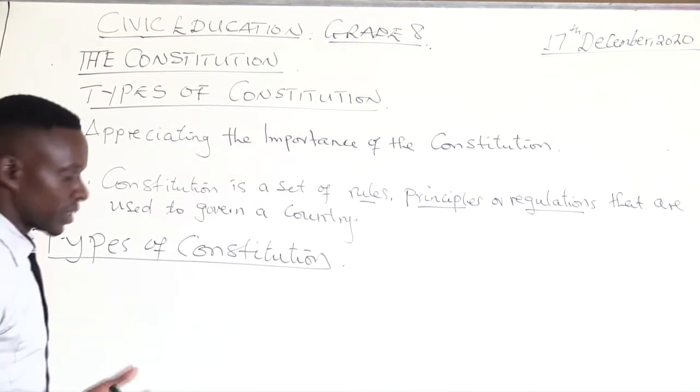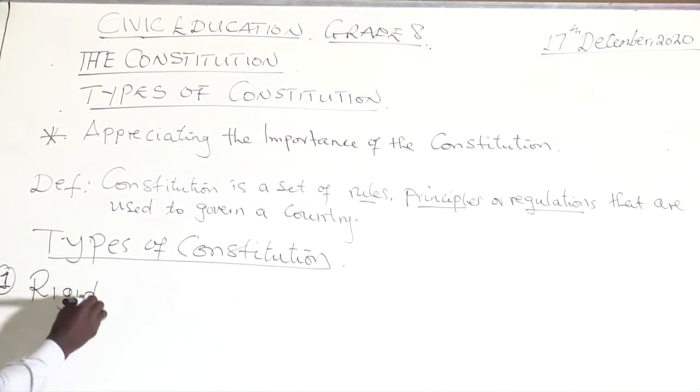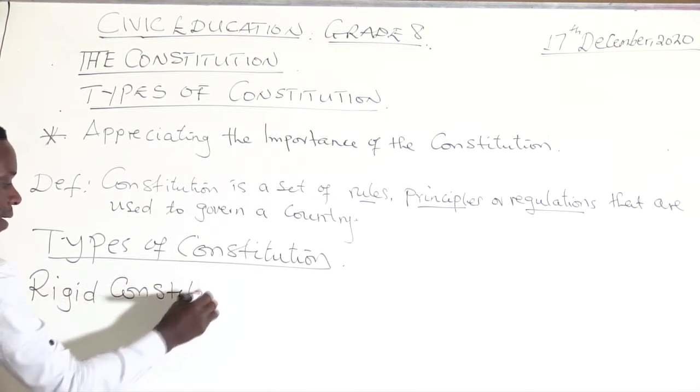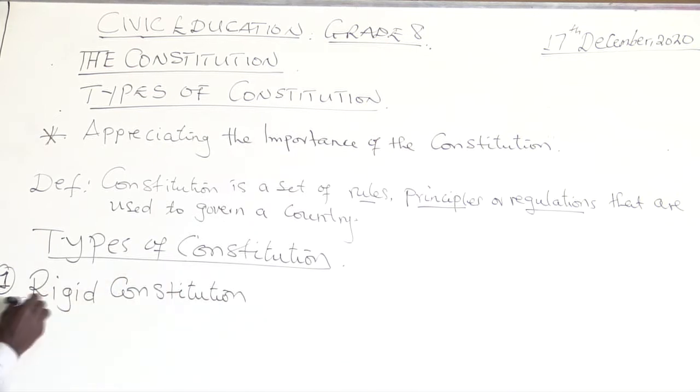Take note of this one, we need to understand it very well. Types of Constitution. The first type of the Constitution, which I said we are looking at two, okay? You see, the rigid Constitution. What is a rigid Constitution? All right? Rigid Constitution. Let's try to understand.